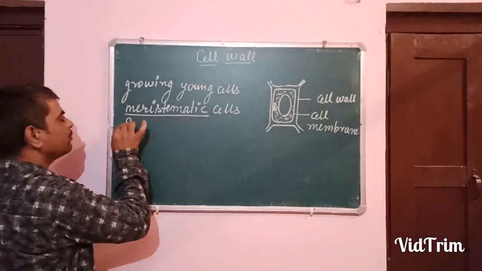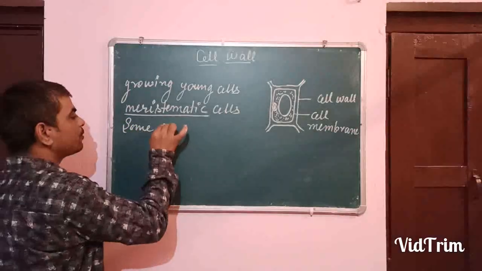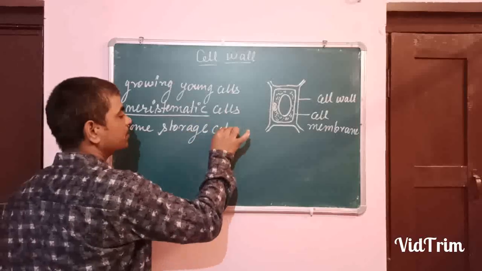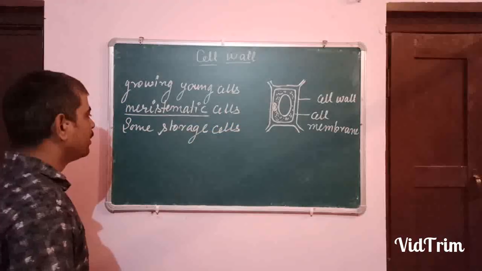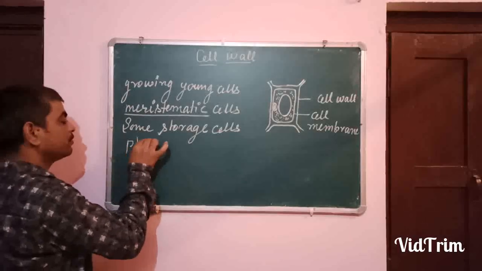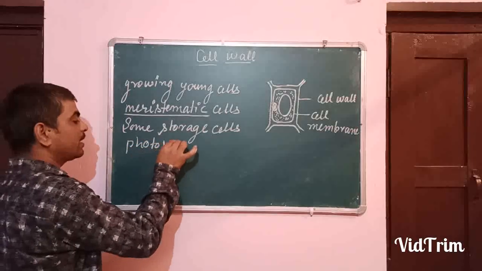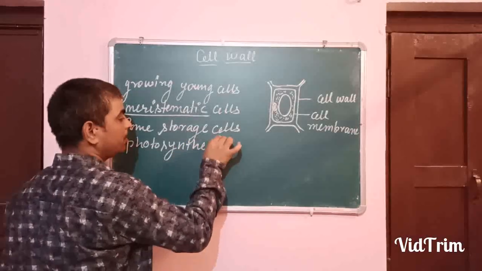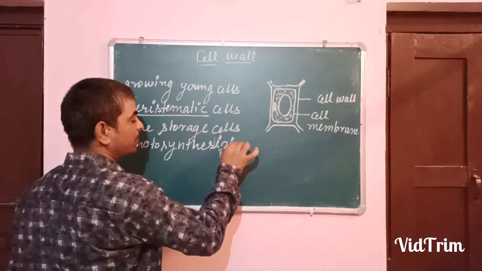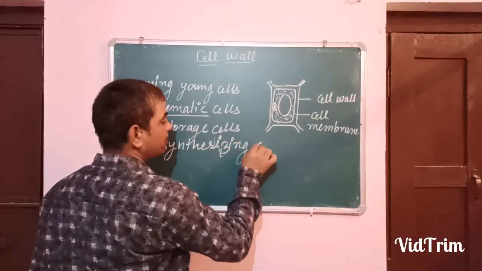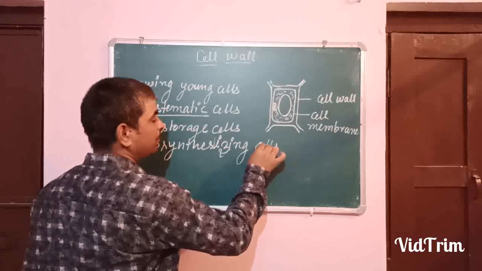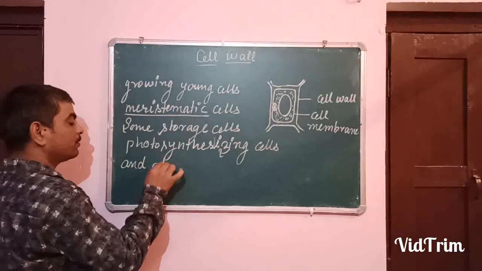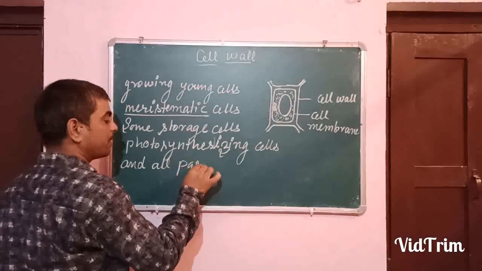Okay, some storage cells, photosynthesizing cells, which are capable of photosynthesis, and all parenchymatous cells.